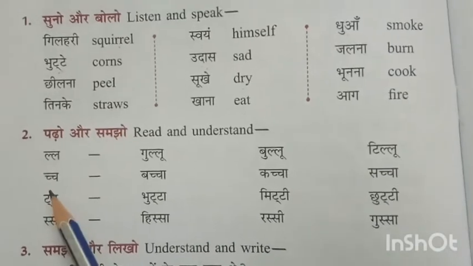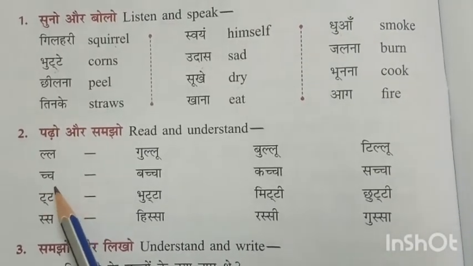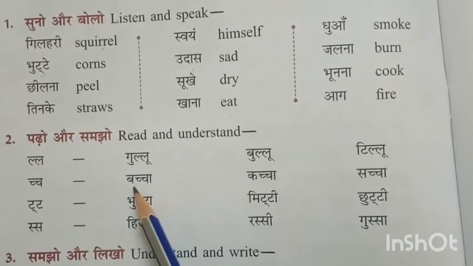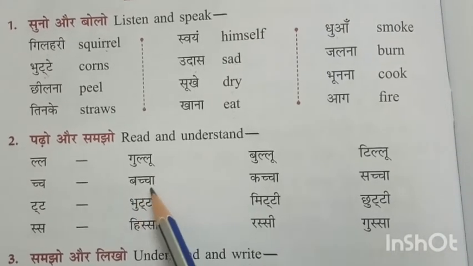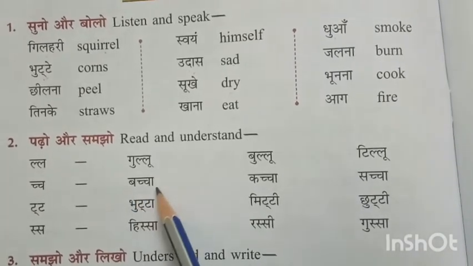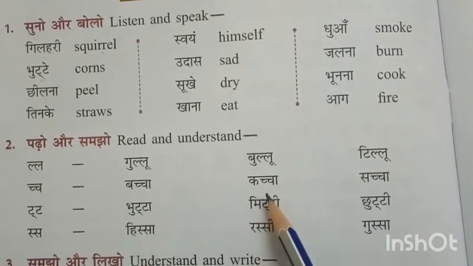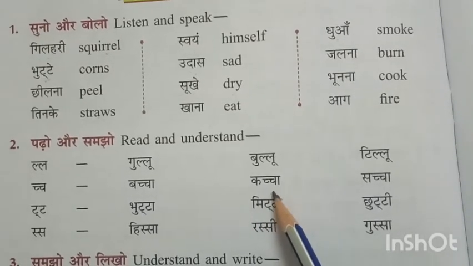Next, half ch and a complete ch. Related to this, there is a word b, ch, cha, Bacha. The word is Bacha. Understand? Next, K, ch, cha, Kacha.